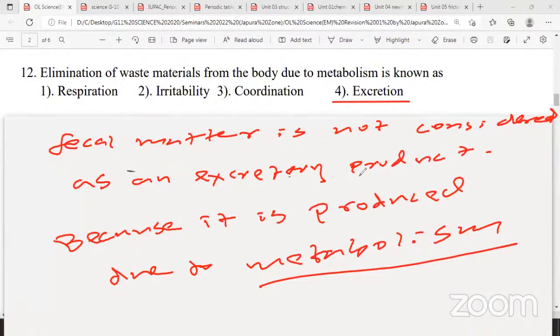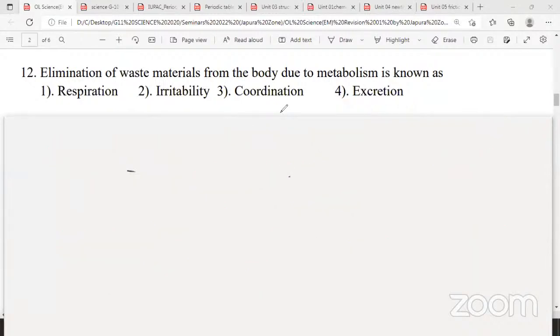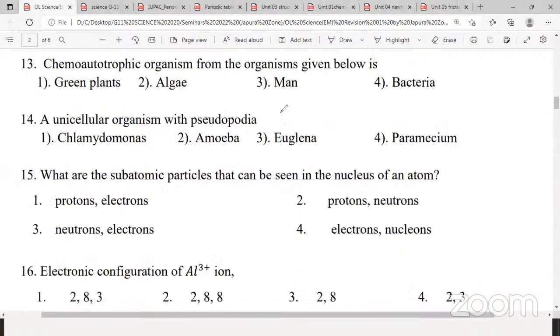Fecal matter, why is it not considered as an excretory product? It is not produced due to metabolism. Therefore, the rectum and anus are not considered as excretory organs. So the answer is question number 13.